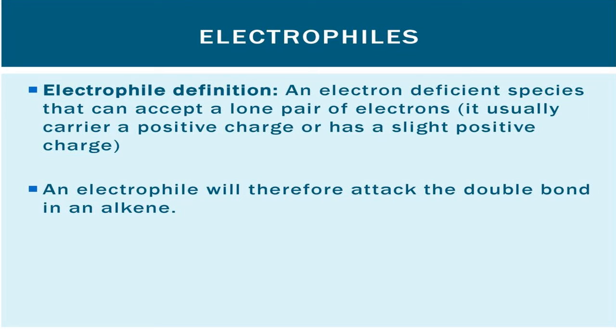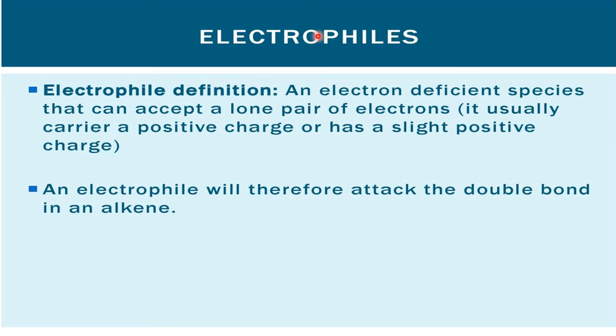Now electrophiles, the opposite. Nucleophiles are what? Nucleus loving. Electrophiles are what? Electron loving. Who will love electrons? Plus charge. That means electrophiles are positively charged species and electron deficient. Positively charged means what? They are electron deficient.